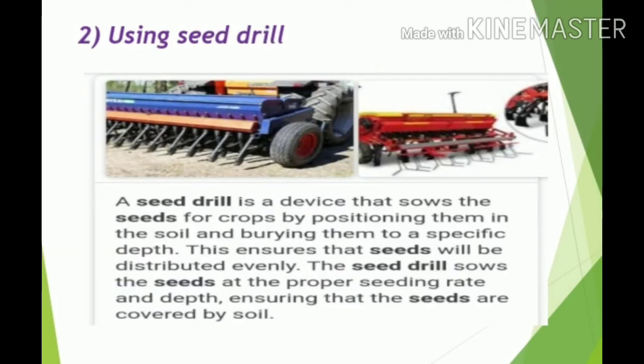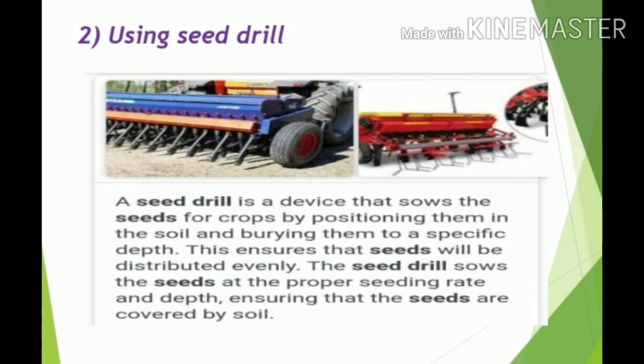In the second case, using seed drill for the process of sowing. Normally farmers will use this seed drill for sowing seeds such as wheat. A seed drill is a metal tube with a funnel at the top attached to the plow.